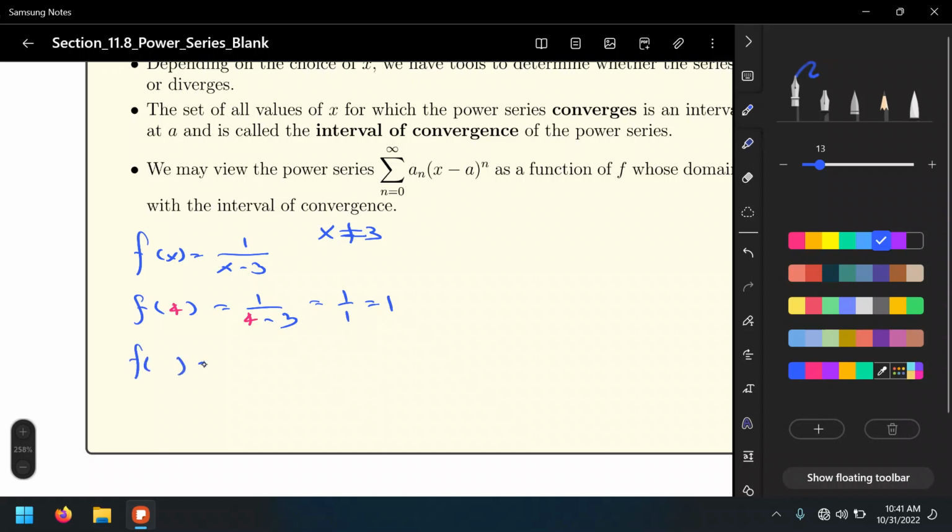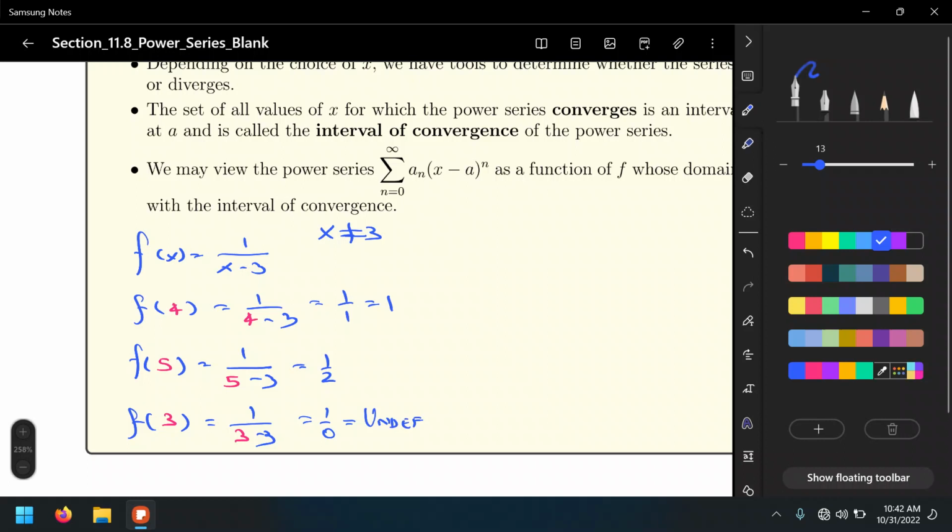Likewise, is it defined for x equals 5? Well, 5 minus 3 is 2, so that's a 1/2. So it's defined for x equals 5. However, is it defined for 3? See what's going to happen here? 1 over 0, and in this case it's undefined.